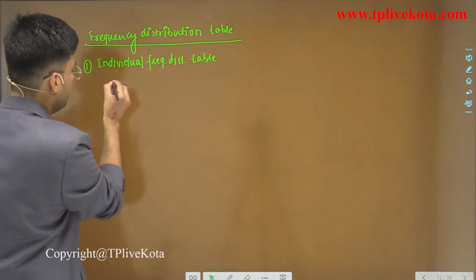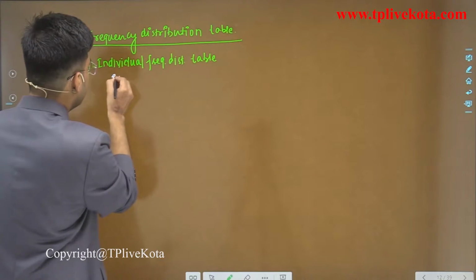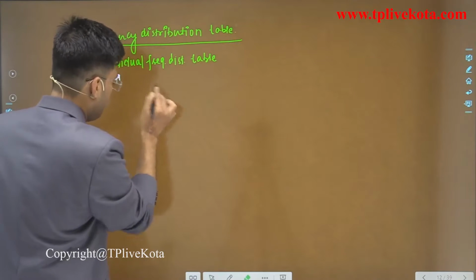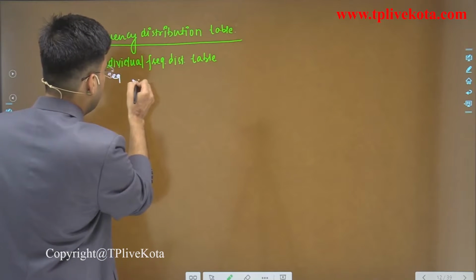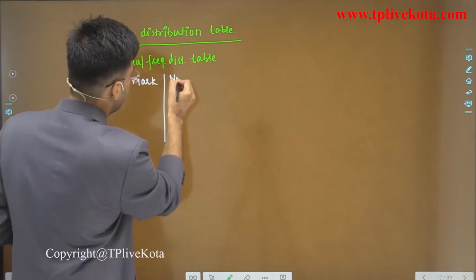For example, marks and number of students.